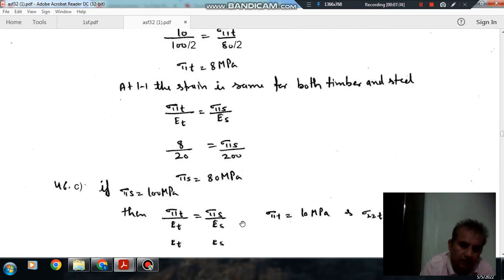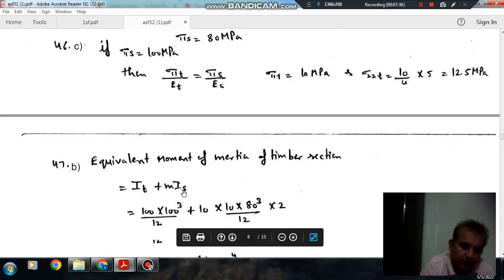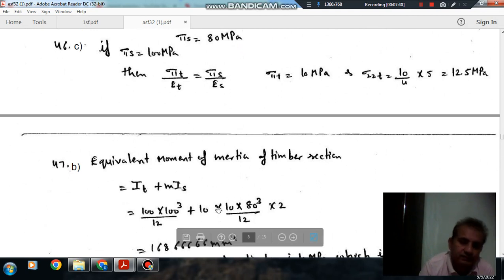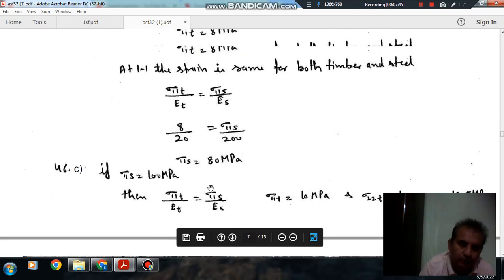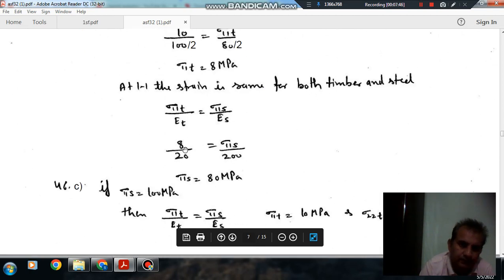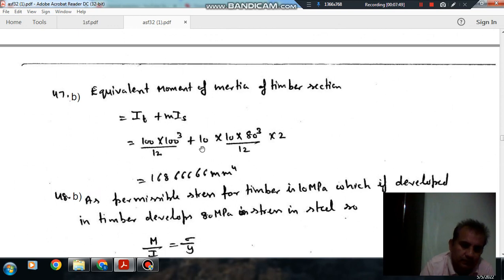As there are two sections, we multiply by 2, and to find the equivalent timber section we multiply by m. m is the ratio of moduli ES by ET, that is 200 by 20, that is 10. So it is 168,666.66.